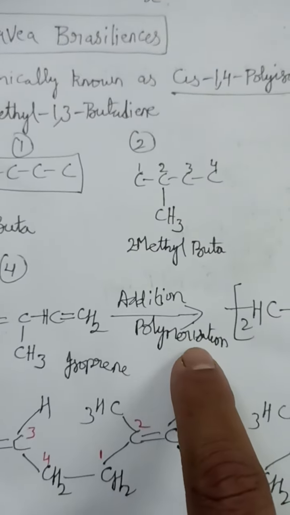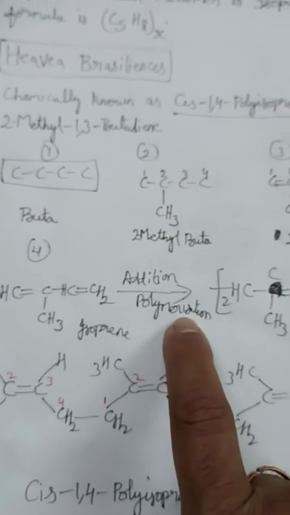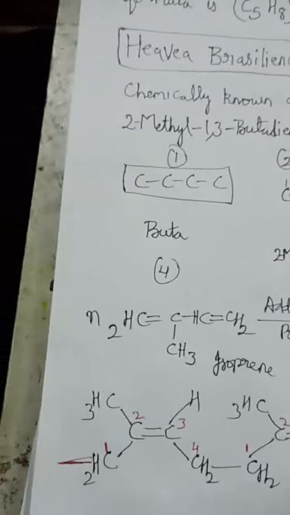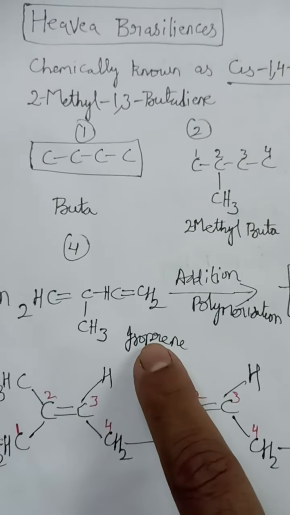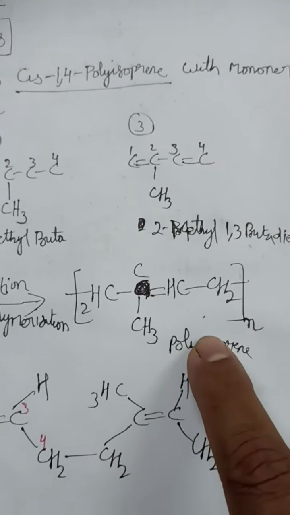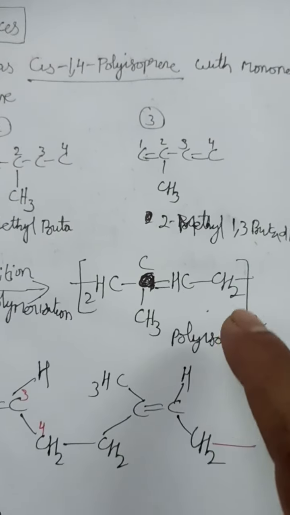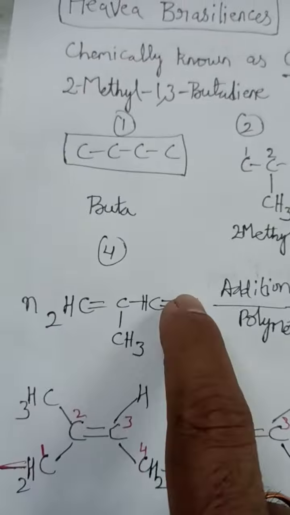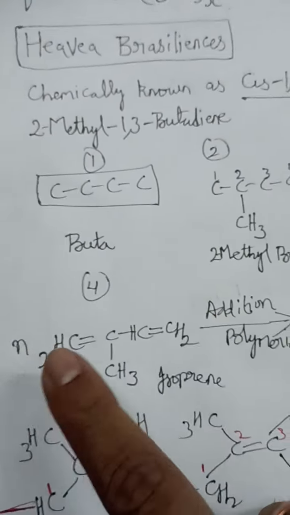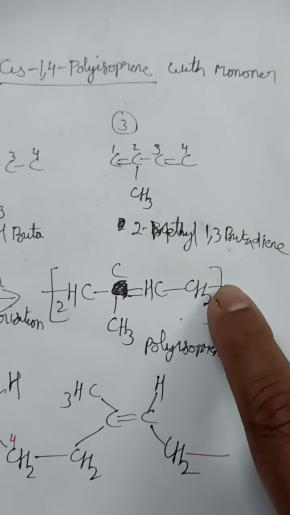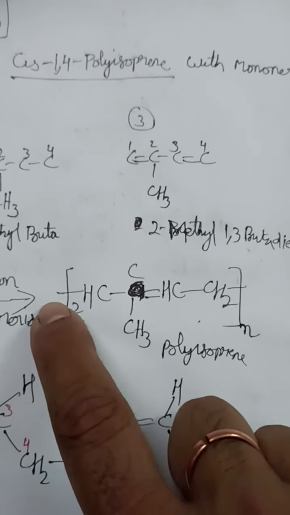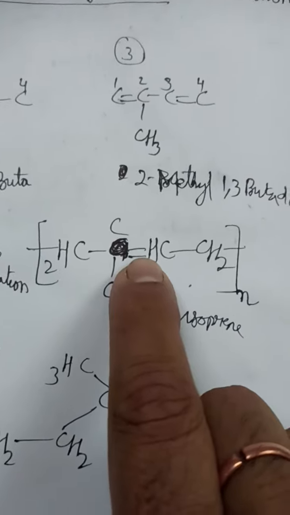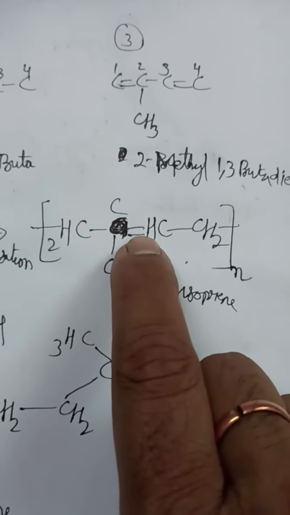2-methyl-1,3-butadiene, in short known as isoprene, undergoes addition polymerization to form polyisoprene. Whenever an addition polymer is formed, wherever double bonds are there, you can see there are 2 double bonds. These 2 double bonds will break and single bonds are attached from both sides. So you can see there are 2 single bonds, one from here and one from here. One more important thing here is we have to take a double bond in the middle. Many students will commit a mistake here, they will forget to write the double bond.